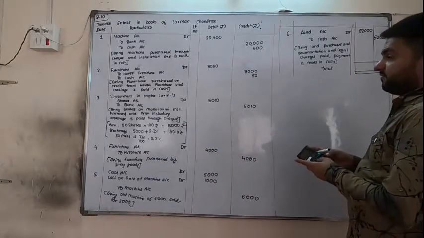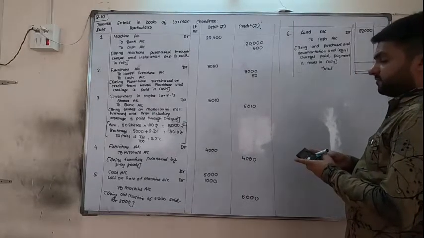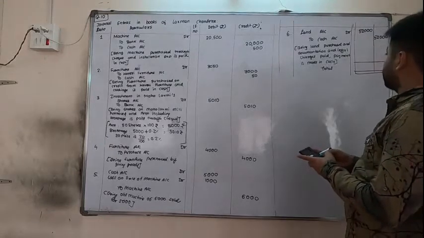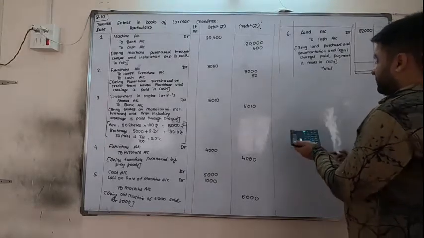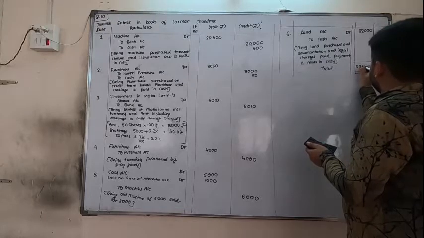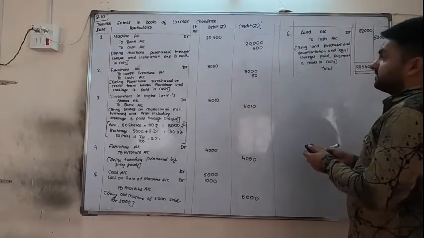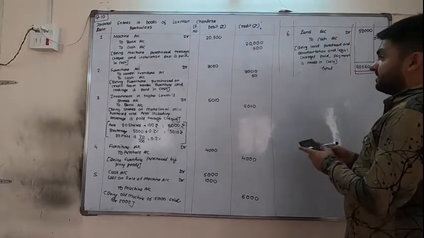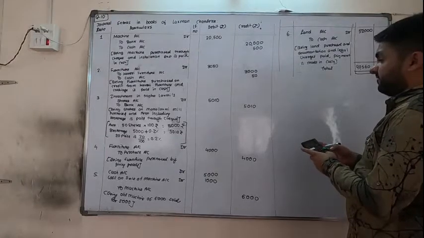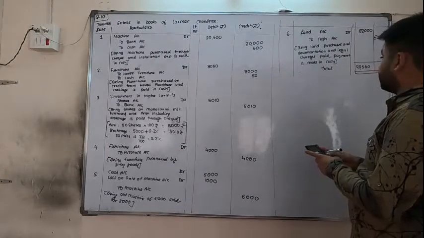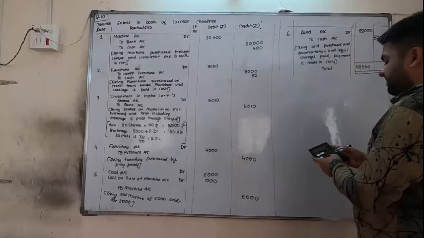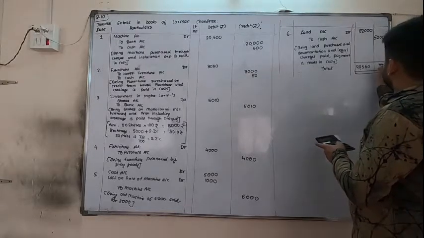The totals are 20,500, 3,050, 5,010, 4,000, 5,000, 1,000, 52,000, and the grand total is 90,560.